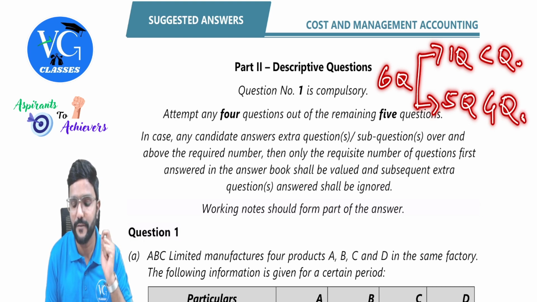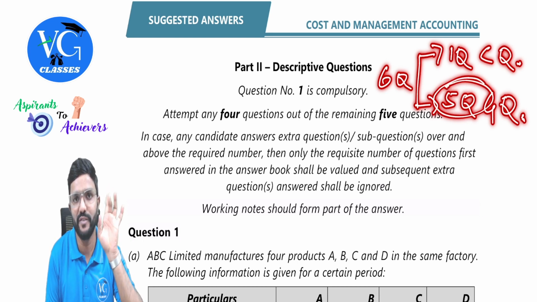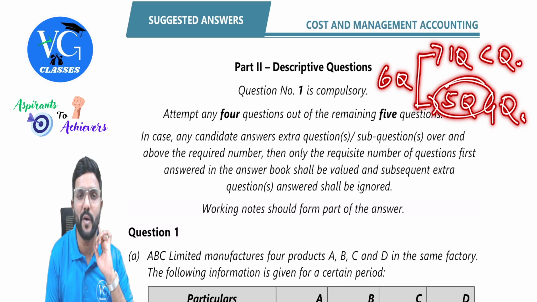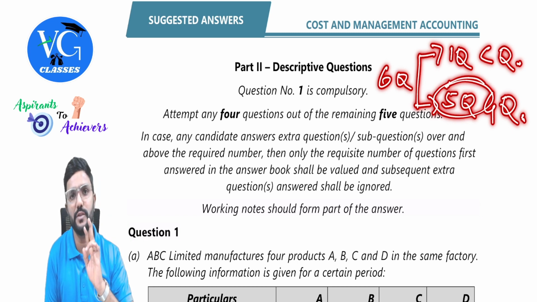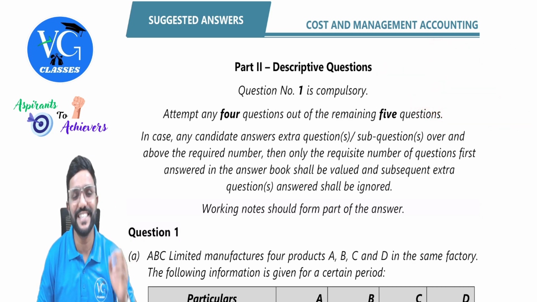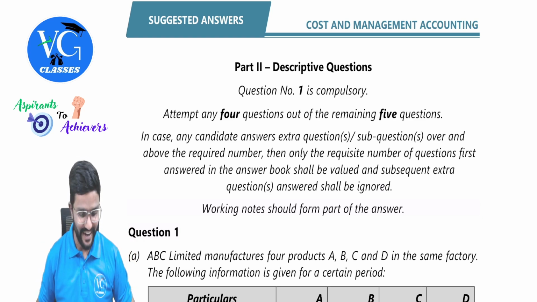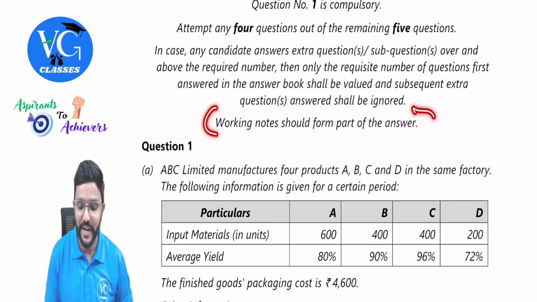But if a student answers all the 5 questions here, then only the first 4 questions will be evaluated and marks will be awarded accordingly. The last question, in the order the student has answered, will not be considered, if the student has answered all the questions including the choice. But the question is, sir, will we have so much time in the exam to answer even including the choice? Guys, you will know the answer better.